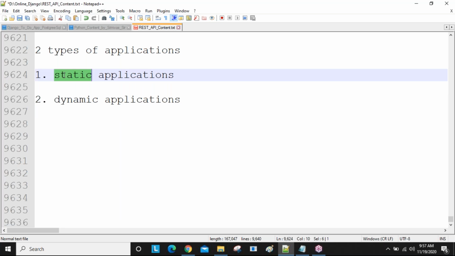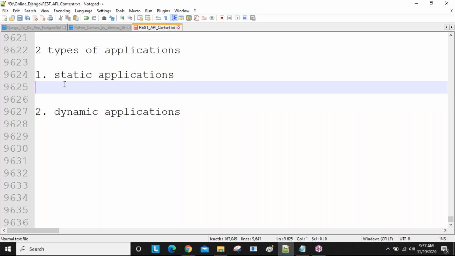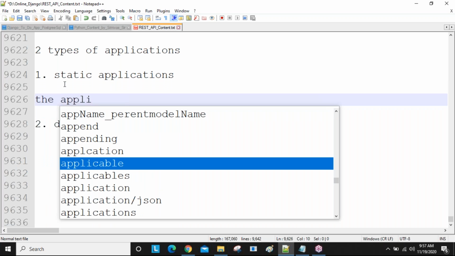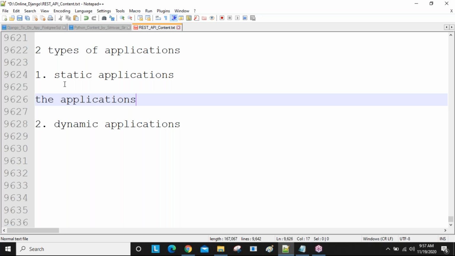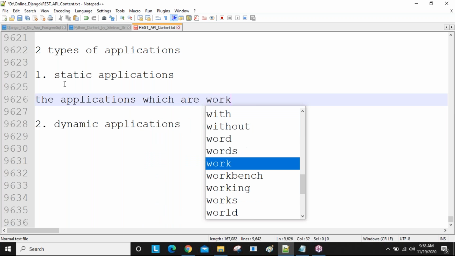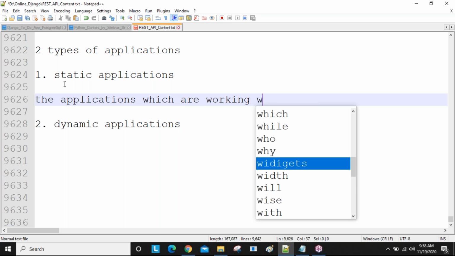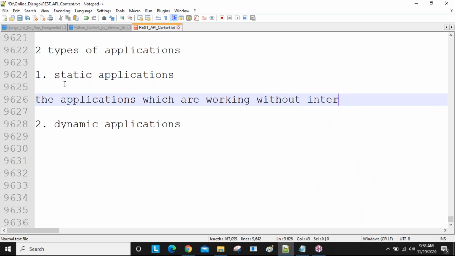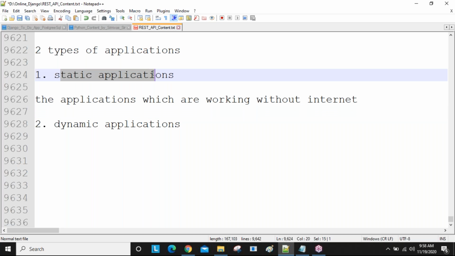Okay, so what applications we are calling static applications means the applications which are working without internet. Those applications we are calling the static applications. Clear this one? The applications which are working without internet, those applications we are calling the static applications.